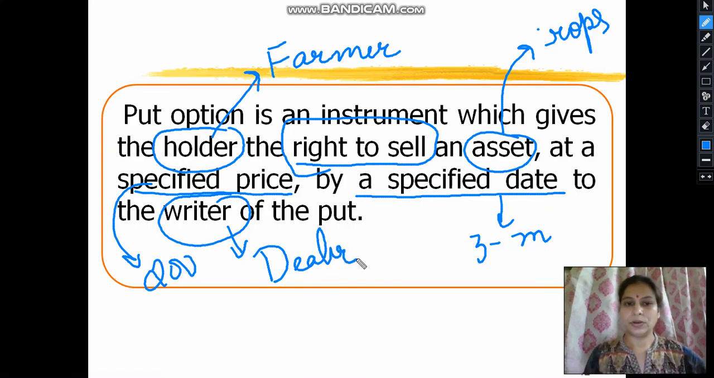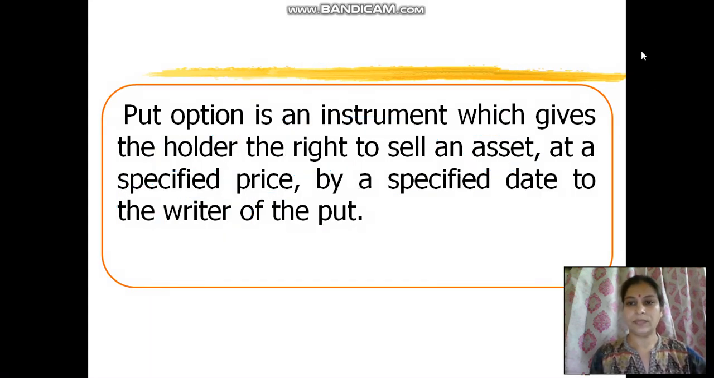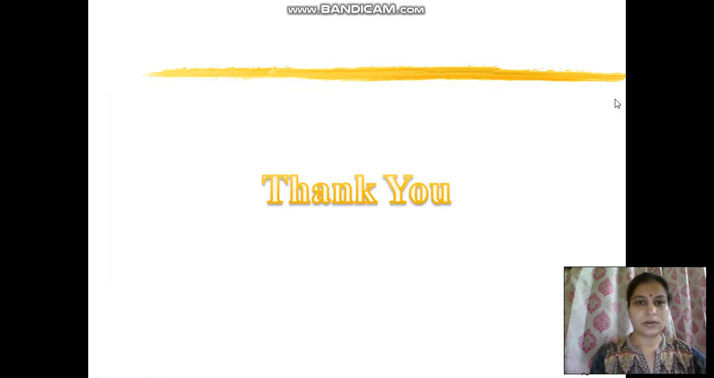Fine. So put option is an instrument which gives the holder the right to sell an underlying asset at a specific price by a specific date to the writer of the put option. Thank you. This is all about how a put option can be created. Thanks a lot.